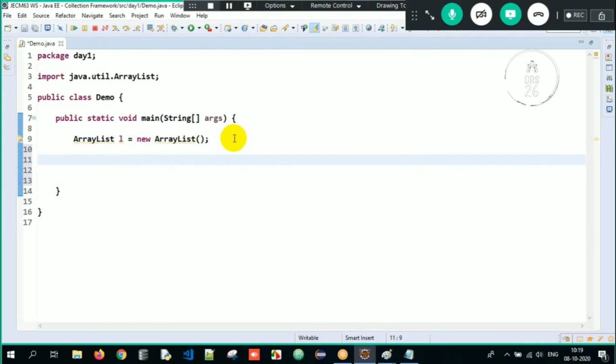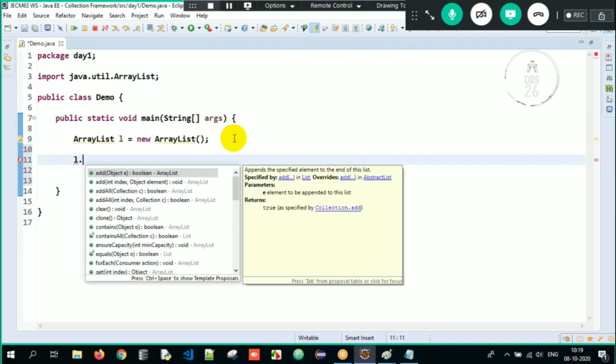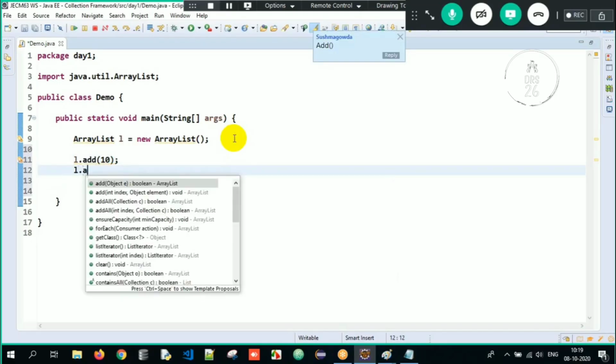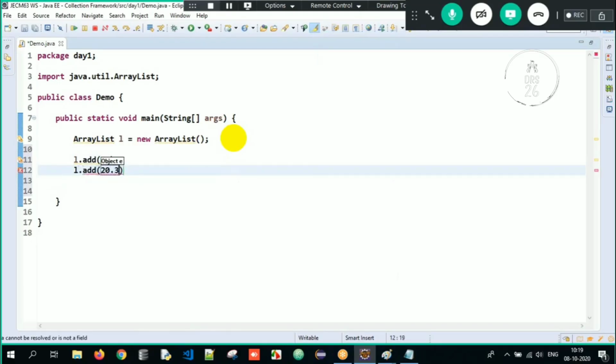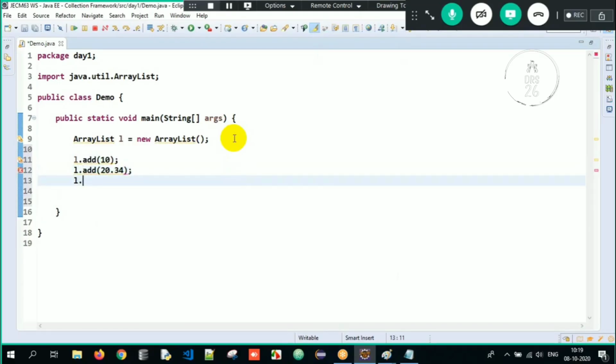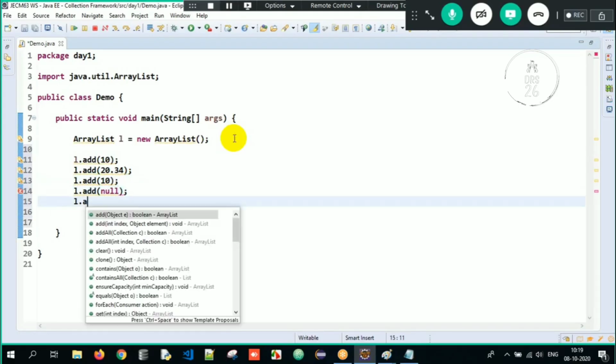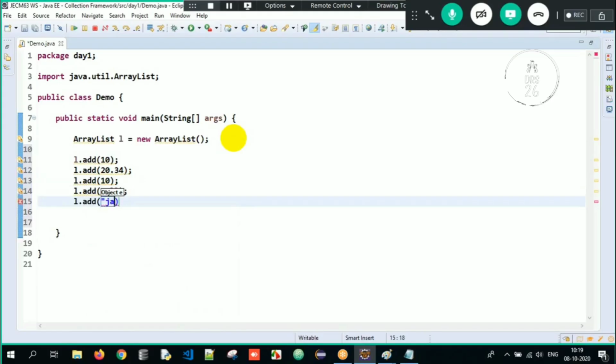So we have a method. L is the object reference, dot. See, so many methods are listed. Add, and I give 10 over here. Similarly, I'll write l.add(20.34), then l.add(10), and again l.add(null). Then l.add, I'll write it as Java. Okay, so we are done with it.